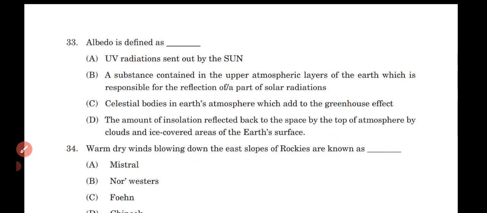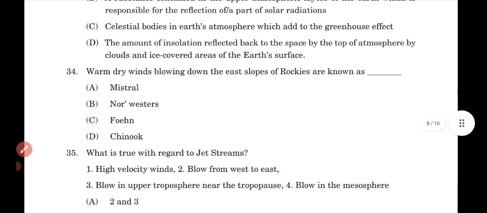Question number 33, albedo is defined as option D, the amount of insolation reflected back to space by the top of atmosphere, by clouds and ice covered areas of earth's surface. Question number 34, warm dry winds blowing down the east slope of Rockies are known as option D.